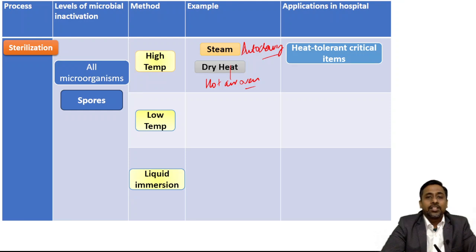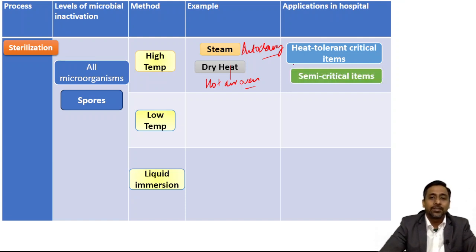And what is the application of this method in hospital? It is to sterilize heat tolerant critical items and heat tolerant semi critical items. So both these heat tolerant items can be sterilized by using either an autoclave or a hot air oven.